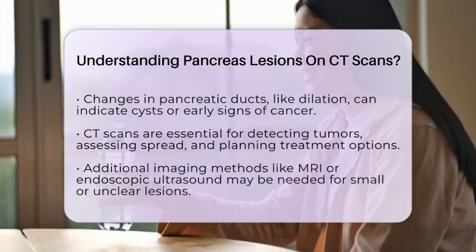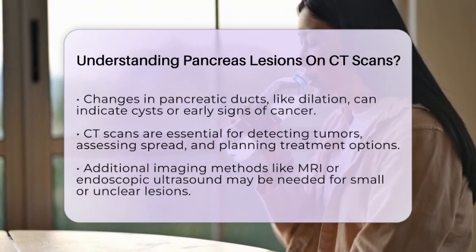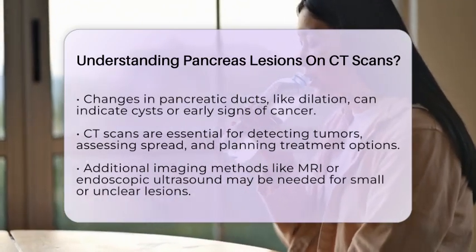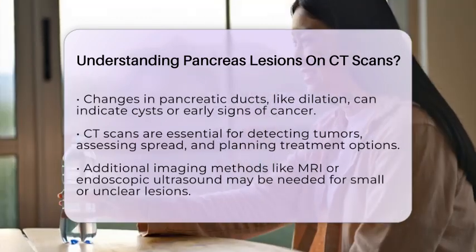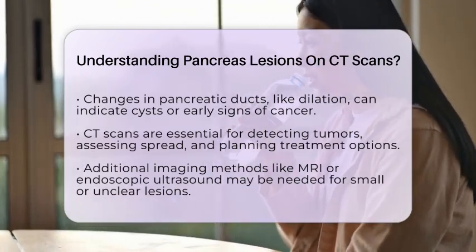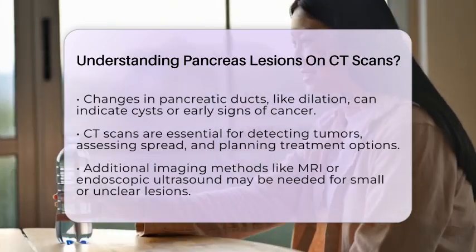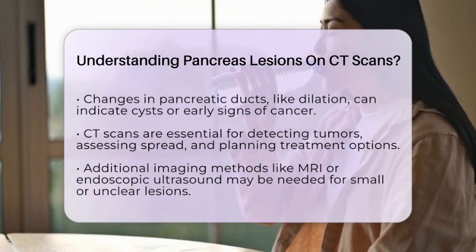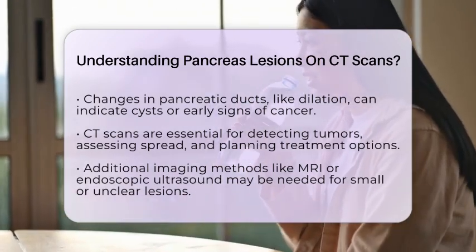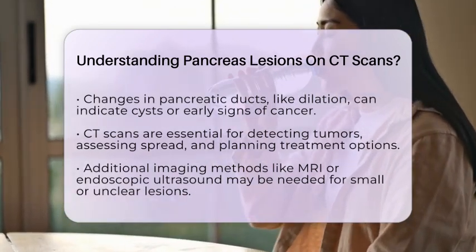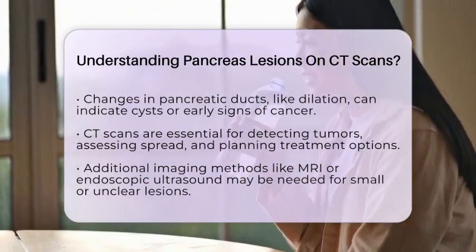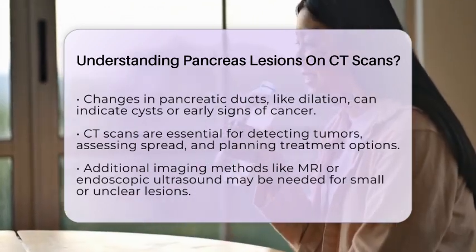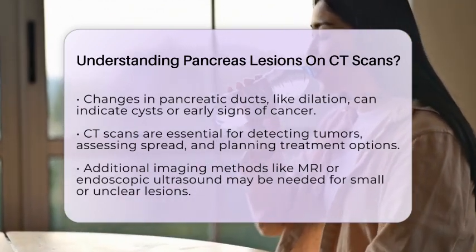Small or subtle abnormalities might need additional imaging, like magnetic resonance imaging or endoscopic ultrasound. Magnetic resonance imaging, especially with special techniques like MR cholangiopancreatography, provides a detailed look at the ducts and can better identify whether cysts communicate with the pancreatic duct system. Endoscopic ultrasound allows doctors to get very close to the pancreas and even take a small sample of fluid from cysts for laboratory testing. This helps assess whether a cyst might be cancerous.